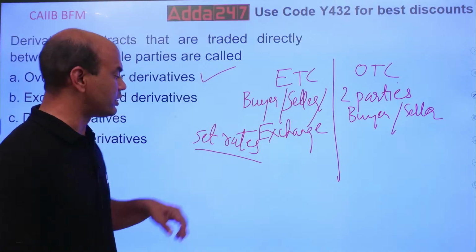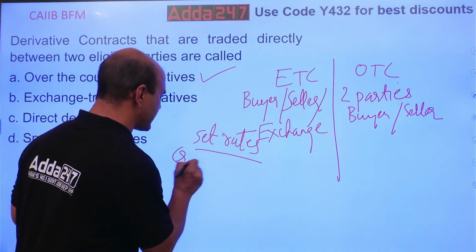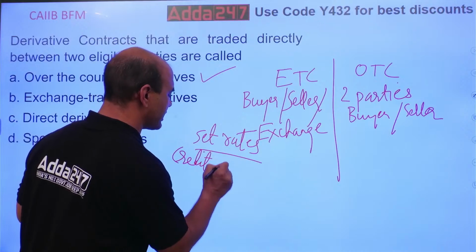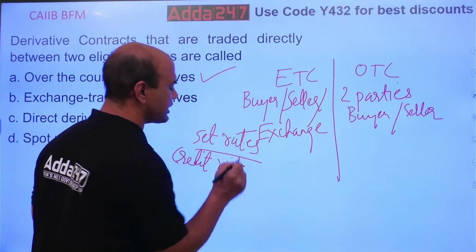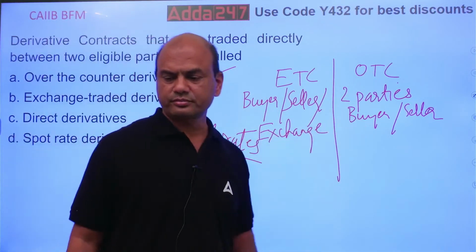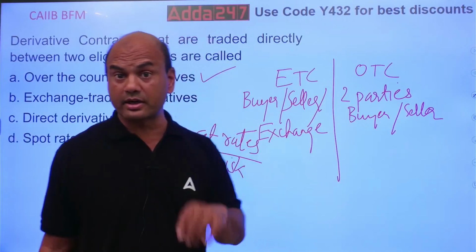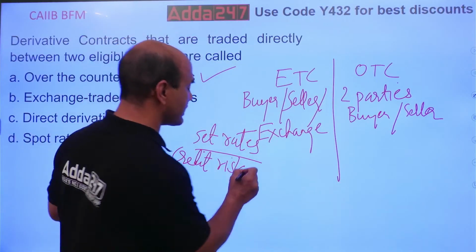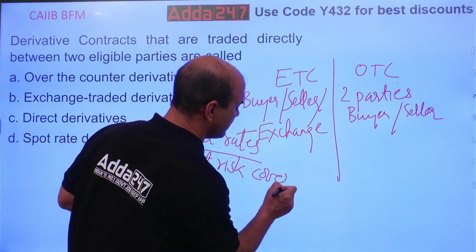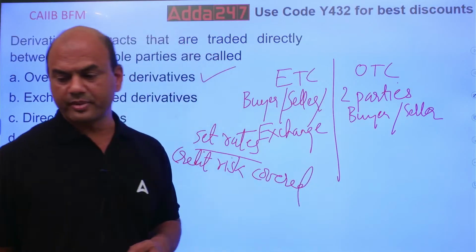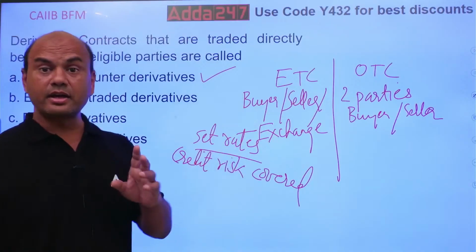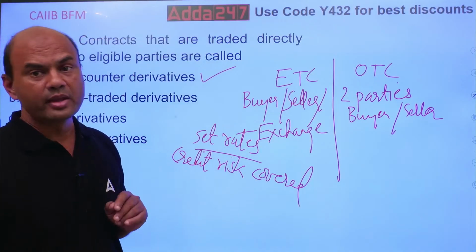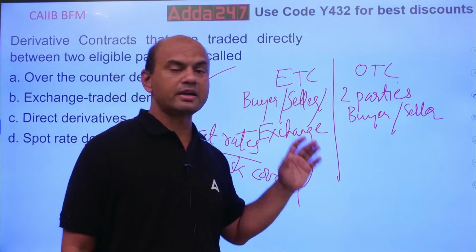So, this exchange always covers the credit risk. Credit risk is very important. What do you mean by credit risk? Here, in OTC, there is always a credit risk involved. Over here, credit risk is covered. But in OTC, credit risk is always there. Why? What do you mean by this credit risk here?